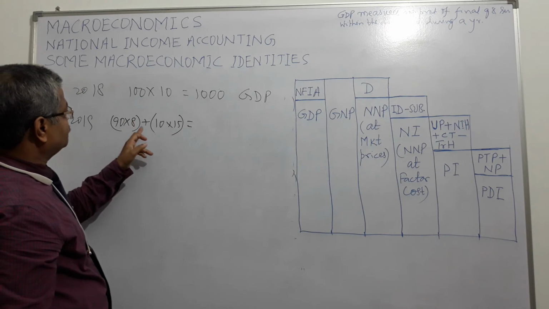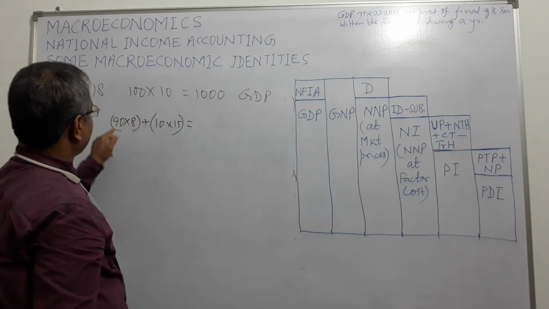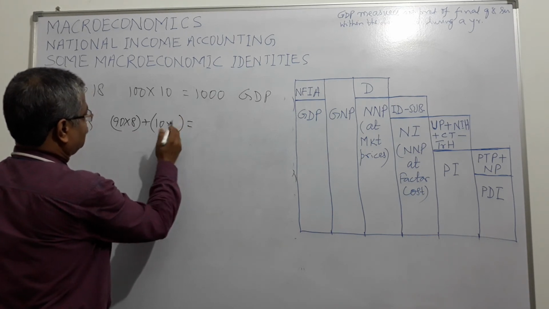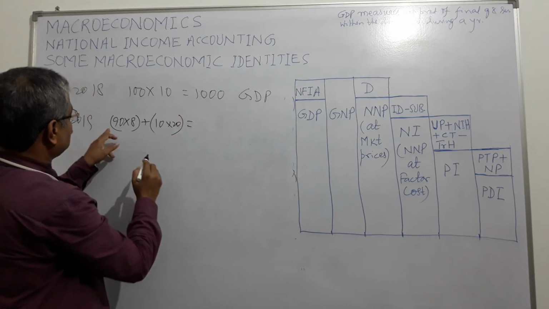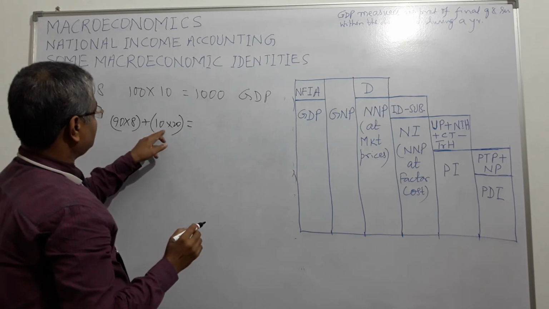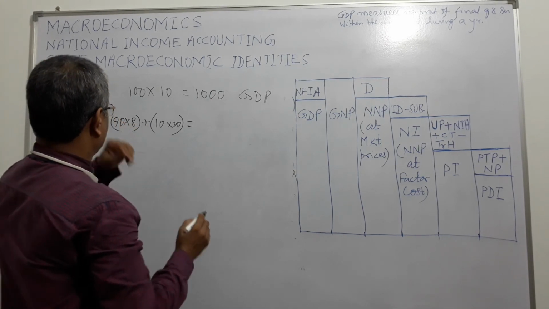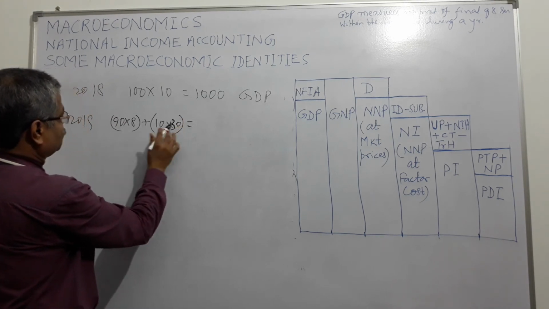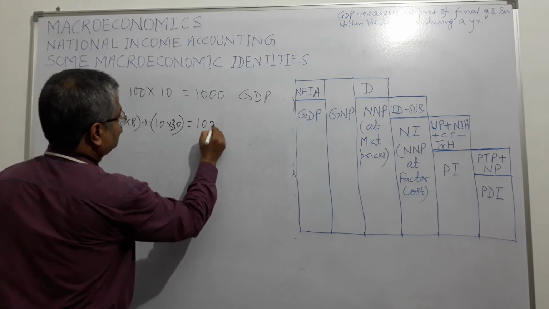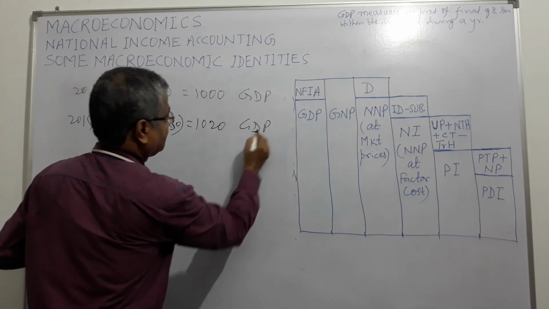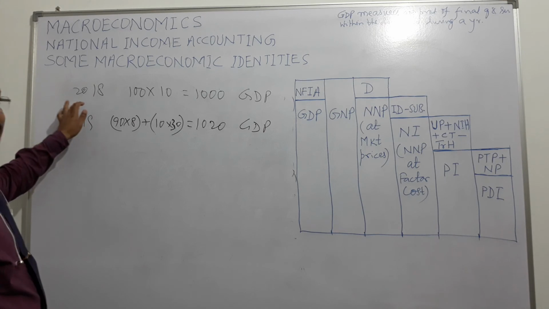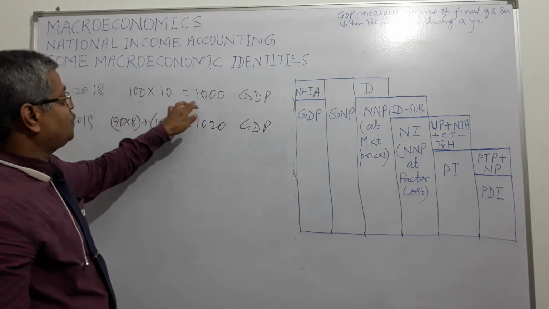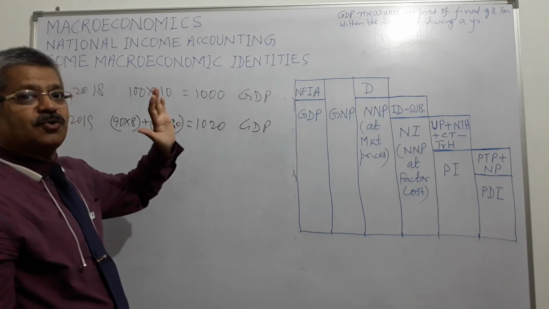720, and these 10 people, 90 people 8 rupees each, and these 10 people 20 rupees each, right? So 9 into 8, 720, 10 into, let us make it 30, so 300 and 720, 1020 is India's GDP, right? In 2018, India had 100 people, all of them were earning 10 rupees each, so India's GDP was 1000 rupees.